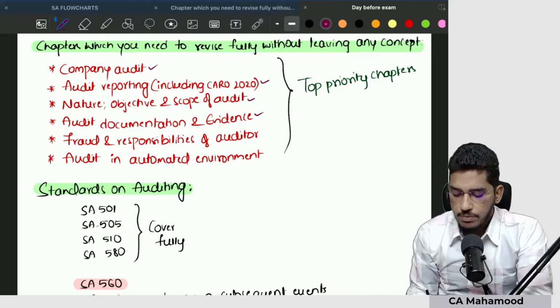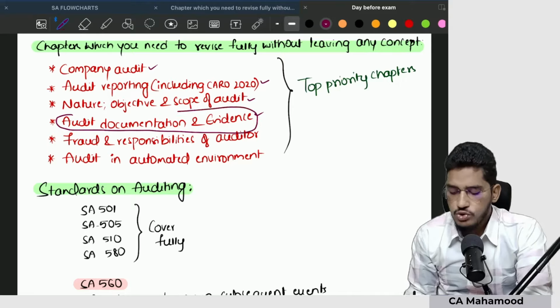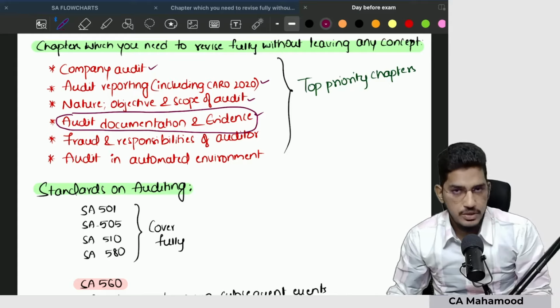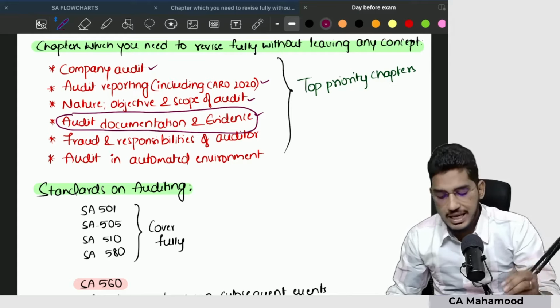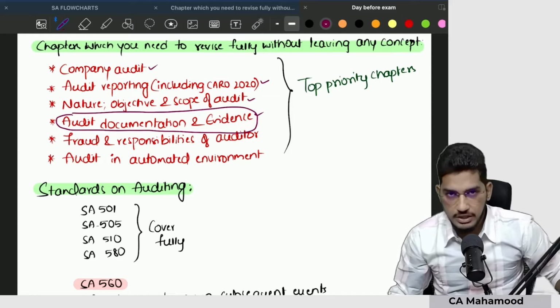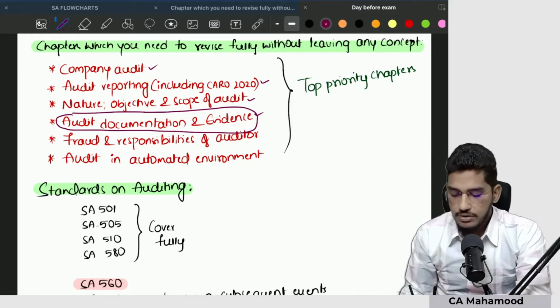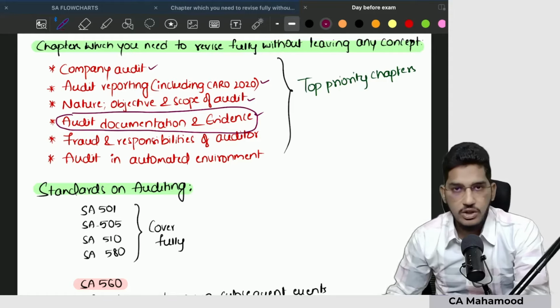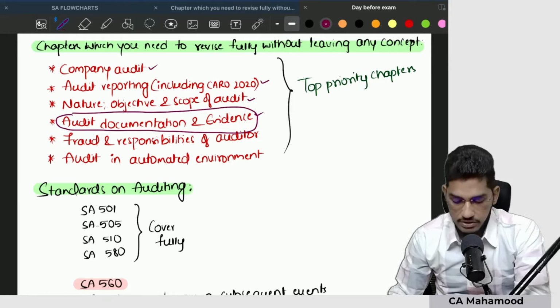Very conceptual topic, very important topic, with huge scope for questions in the form of MCQs and true or false statements. And in the majority of scenarios, case scenario based MCQs you will get from this chapter only, audit documentation and evidence. So very, very important chapter. Once you are done with nature, objective and scope of audit, then revise audit documentation and audit evidence thoroughly.